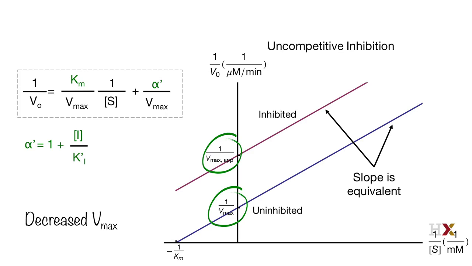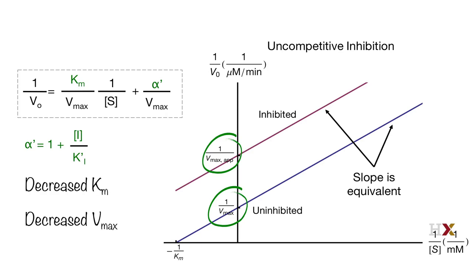Now what about Km? If we look at the Lineweaver-Burk equation, we can see that the apparent Km in the presence of an inhibitor equals Km over alpha prime. And because alpha prime is larger than 1, then we confirm what we predicted, that the Km in the presence of an inhibitor is lower than the Km in the absence of an inhibitor.